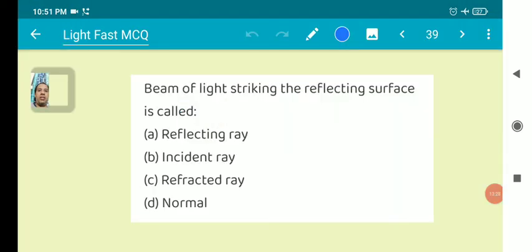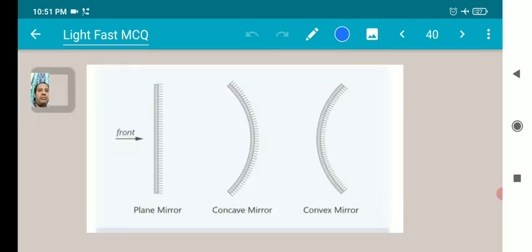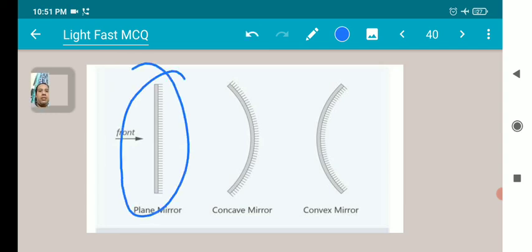A beam of light striking the reflecting surface is called incident rays. This is the structure of a plane mirror, this is the structure of a concave mirror, and this is the structure of a convex mirror.